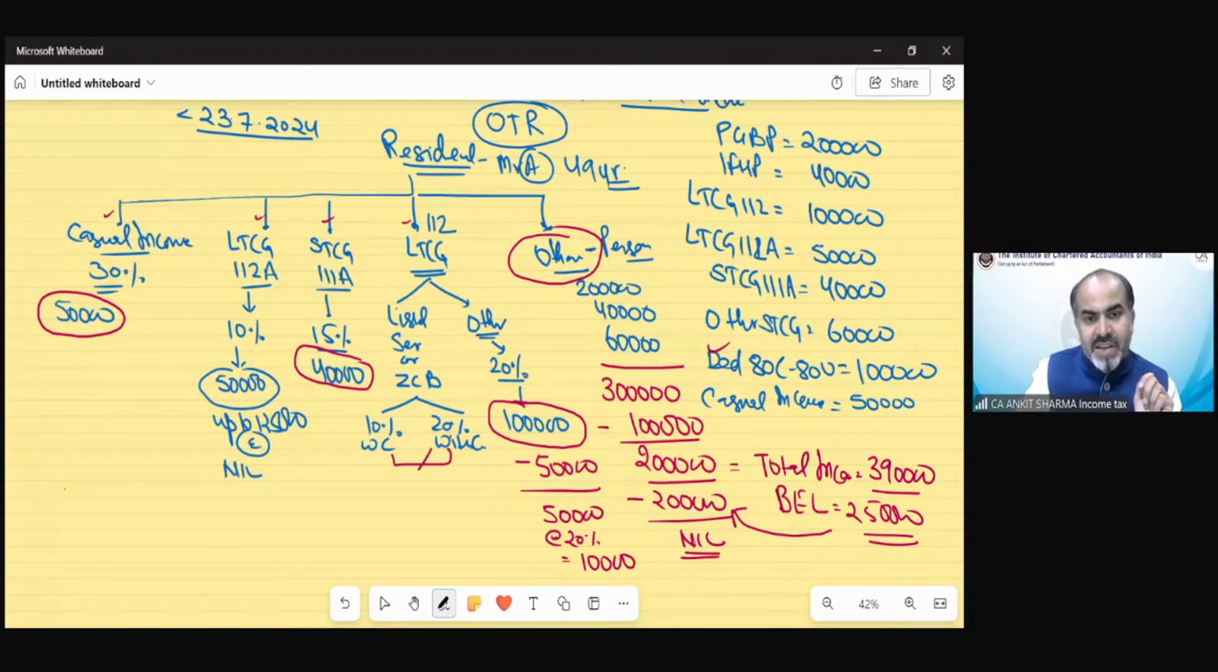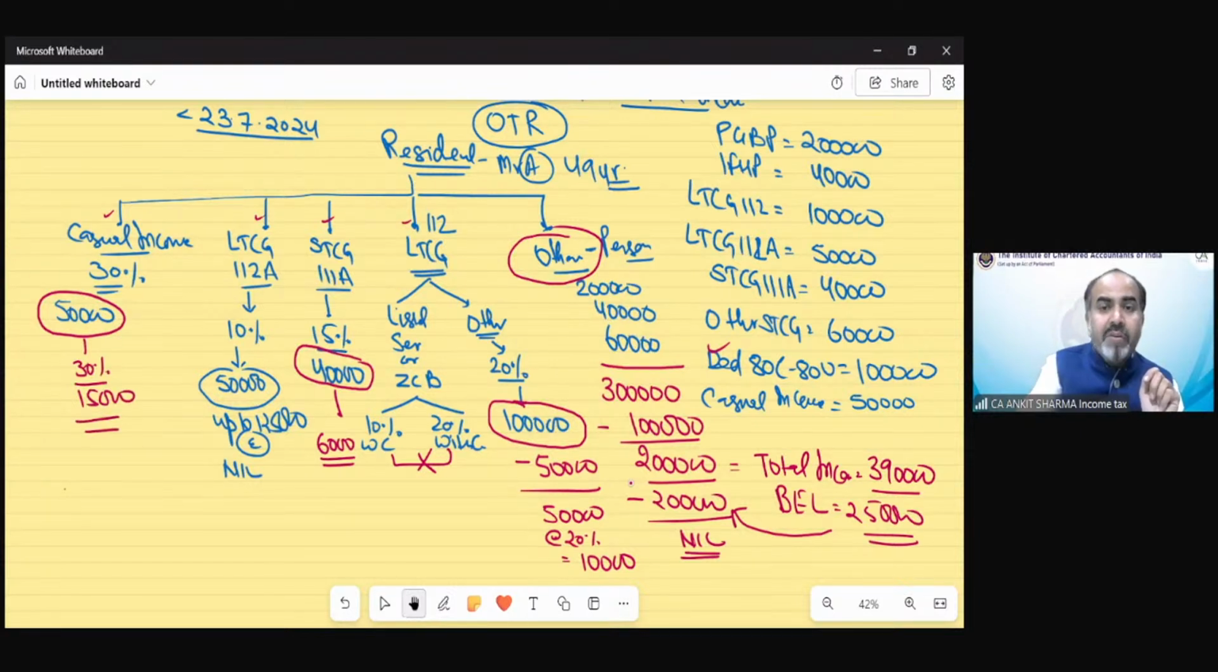No income in this category. This is going to be taxed at the 15% category rate. So that would be 6,000. And the rate on this would be 30%. So that would be 15,000.